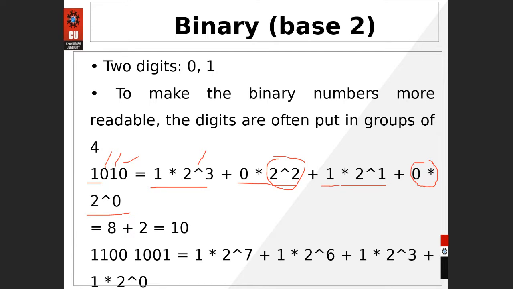Okay, so what is this number? This number is equal to, you could see here, this one is 0. This one is equal to 2. This one is again 0. This one is equal to 8. So if you add these numbers, what do you get? 8 plus 2 is equal to 10.